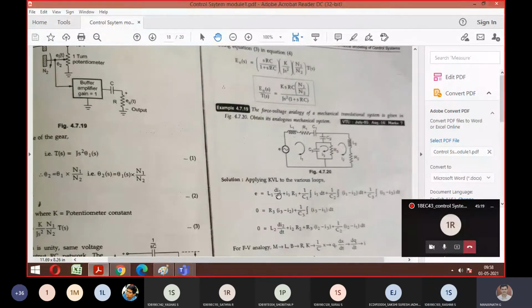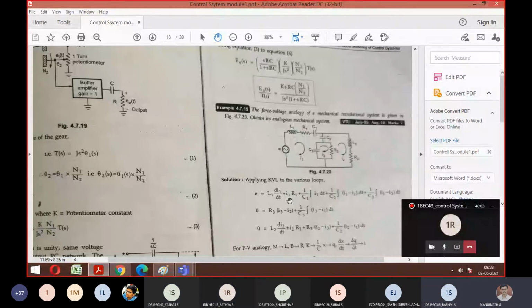Force is equal to mass into acceleration. So M1 into the double differentiation of x1, since I1 is replaced with x1. Because I want the node, not the loop. So I just replace L1 with M1 d square x1 by dt square. Then R is replaced with B1. What is I replaced with now? X. Differentiation, dx1 by dt.